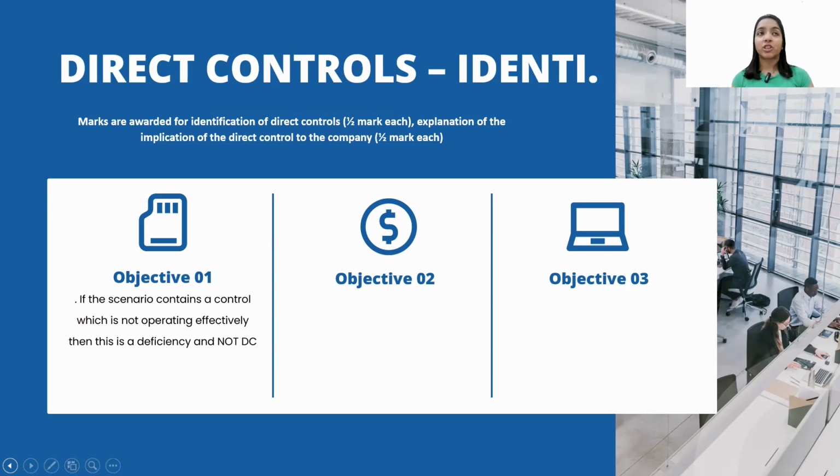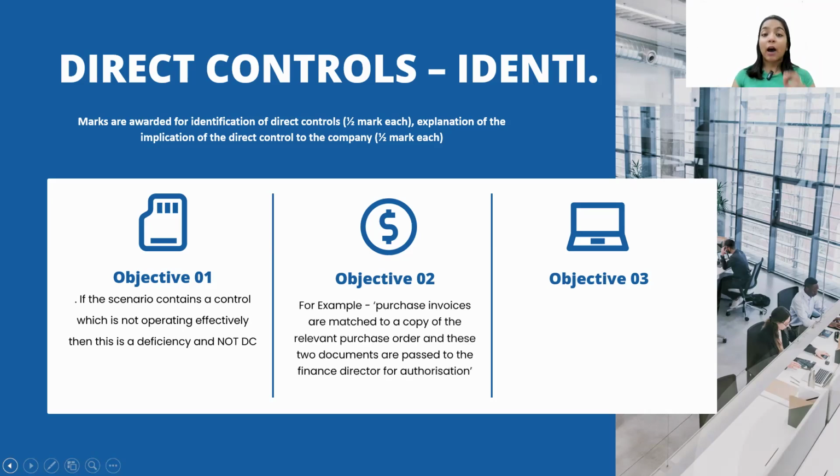Now, the confusing part of this question is that the examiner has told us to highlight the direct control and deficiency as well. In a student's mind, this would be the most difficult question. Why? Because you have to highlight both negative things and a positive thing. And guys, please ensure that you don't write a deficiency in place of direct control and direct control in place of deficiency. So the examiner has clearly told us that if a scenario contains a control which is not operating effectively, that is a deficiency and that is not a direct control.